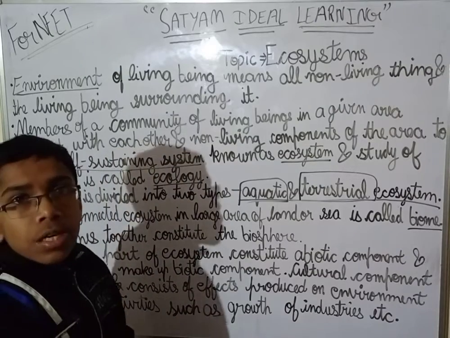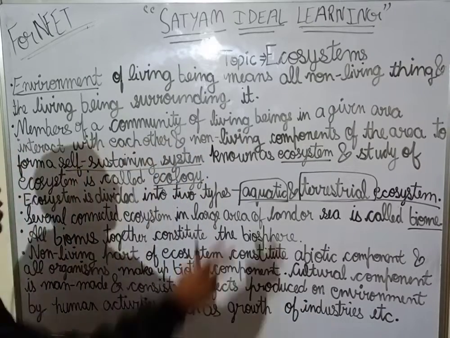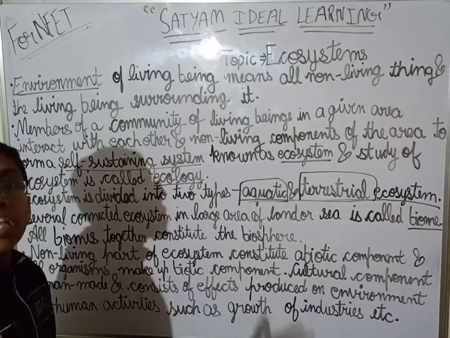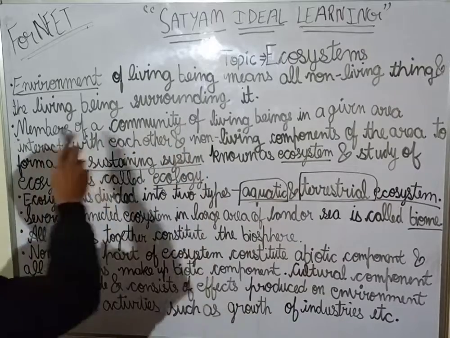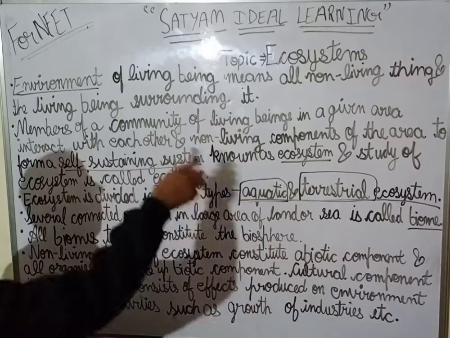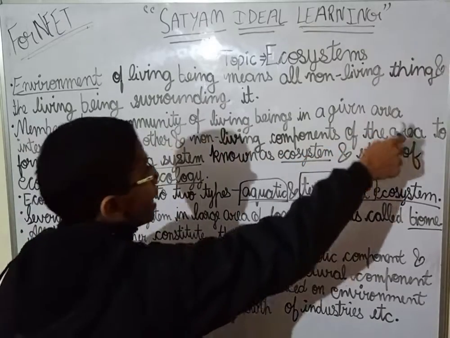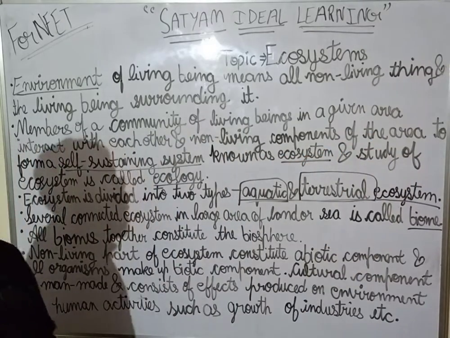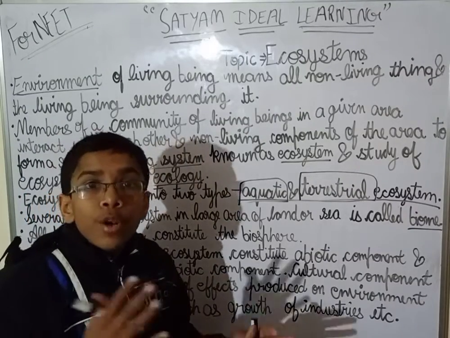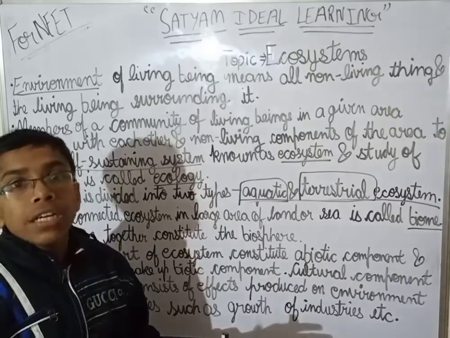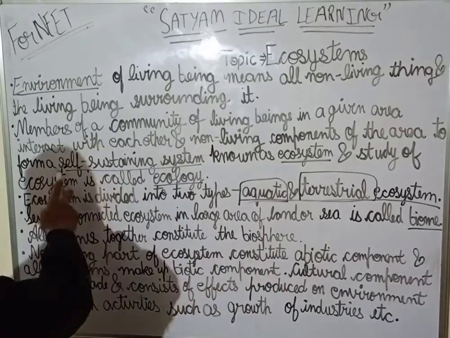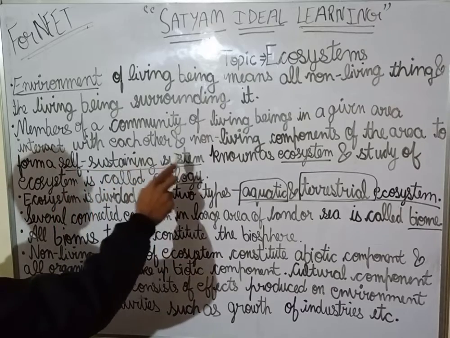The members of a community of living beings in a given area, in a particular area, interact with each other as well as the non-living components of that area to form a self-sustaining system.